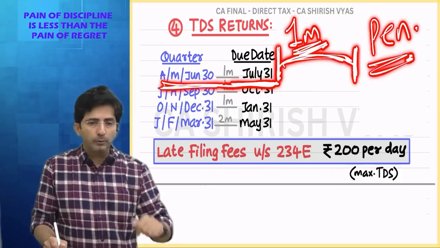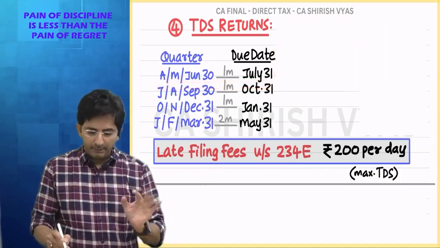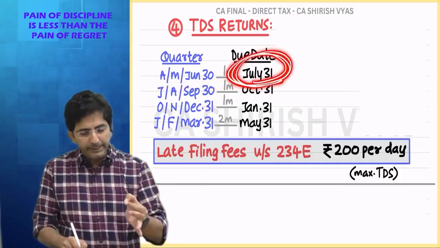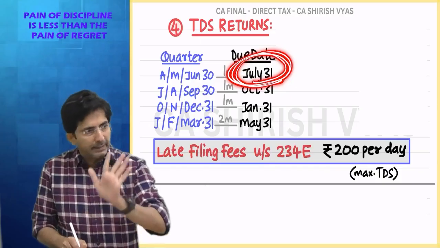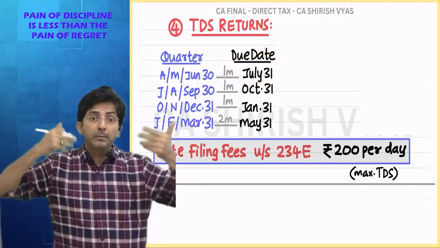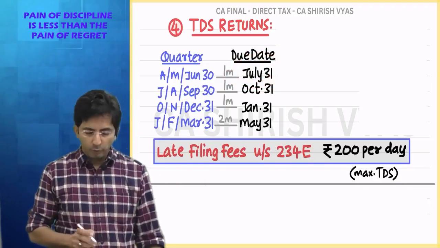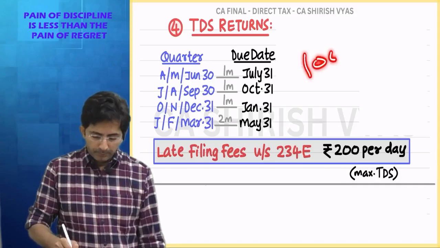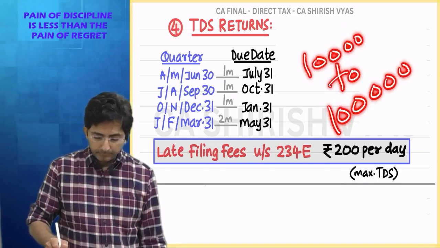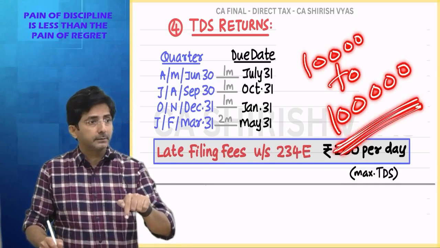Why did I say also? Late filing fees will start immediately. The moment you cross 31st July, for every day of delay, 200 per day is definitely there. But if the delay is more than 1 month, then you have to pay additional penalty also. You know how much penalty? Minimum 10,000 to maximum 1 lakh. And this is in addition to the late filing fees.